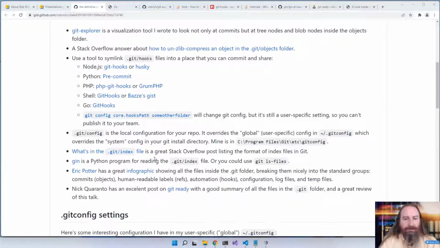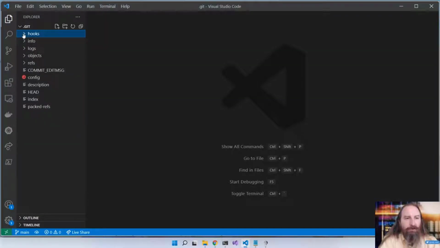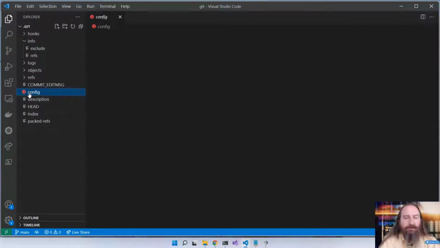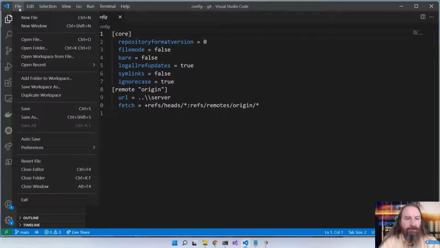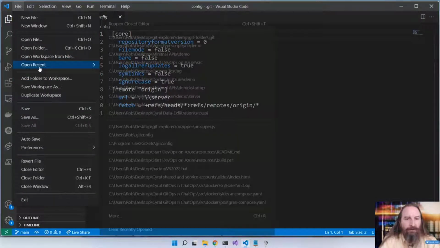Hooks are really elegant for automation. So we looked at hooks. We looked at logs, objects, refs. Let's take a look at configuration. Now, our first configuration piece here is this config file. Now, this config file specifies the details for this repository. Now, these details actually override the details in my .git folder in my local directory. So let's open that one.